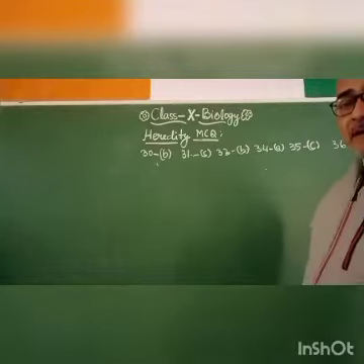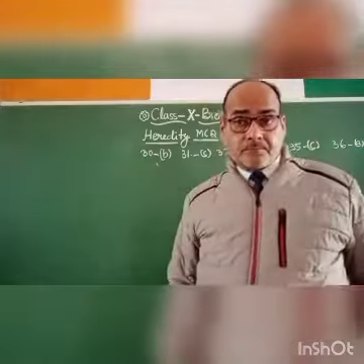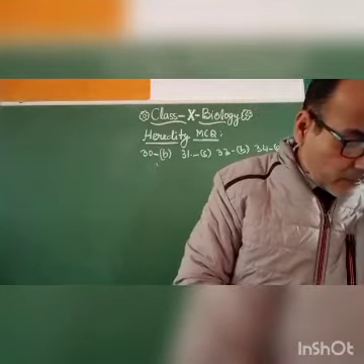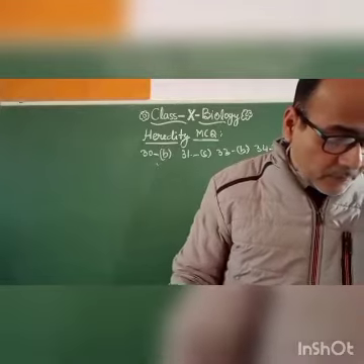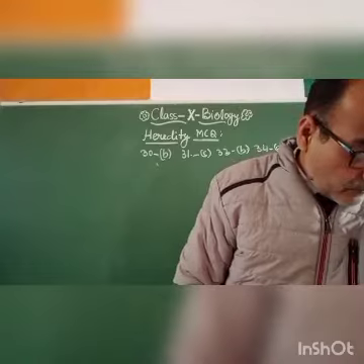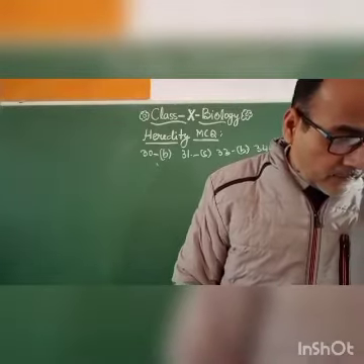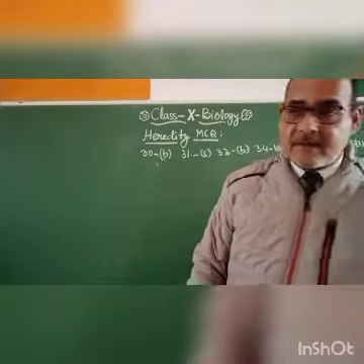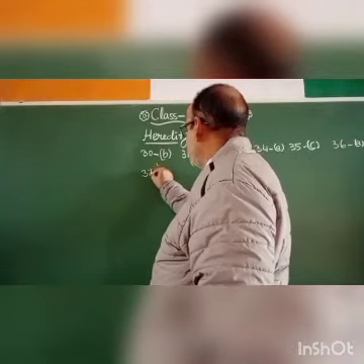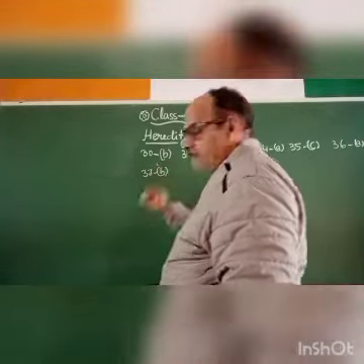And come to the next, 37. According to the evolutionary theory, formation of a new species is generally due to the accumulation of variation over several generations. Answer B, 37B. This is again from evolution.